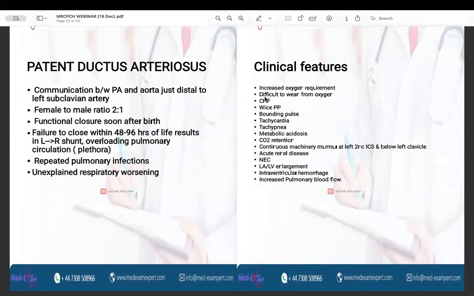So the clinical features of the PDA are increased oxygen requirement, difficult to wean a baby from the oxygen, congestive heart failure, widened pulse pressure, bounding pulses, tachycardia, tachypnea, metabolic acidosis, retention of carbon dioxide. A very high yield characteristic feature of the PDA is continuous machinery murmur at the left second intercostal space and below the left clavicle. There is acute renal compromise, necrotizing enterocolitis, left atrial and left ventricular enlargement, intraventricular hemorrhage, and increased pulmonary blood flow.